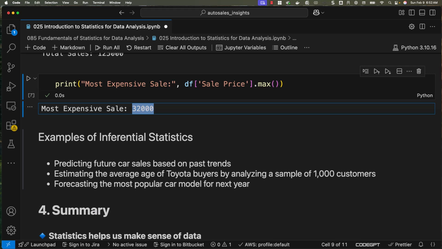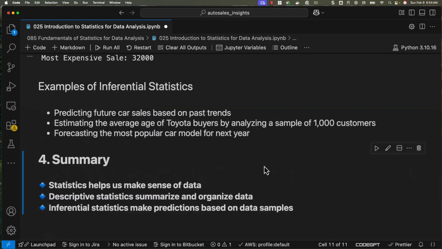We will cover inferential statistics later wherever it is applicable. The purpose of the course is about pandas, and we'll be using pandas for EDA as well. EDA stands for exploratory data analysis. At that time, we might go through some inferential statistics, but most of inferential statistics is out of the scope for the course. Inferential statistics is more popular when it comes to machine learning or data science.